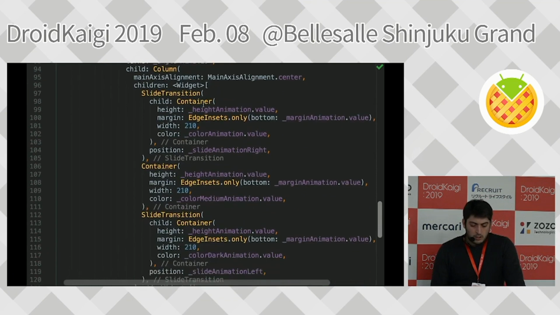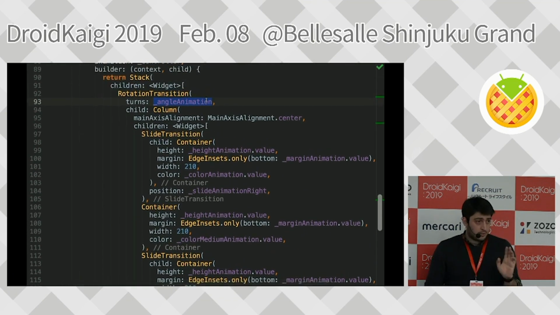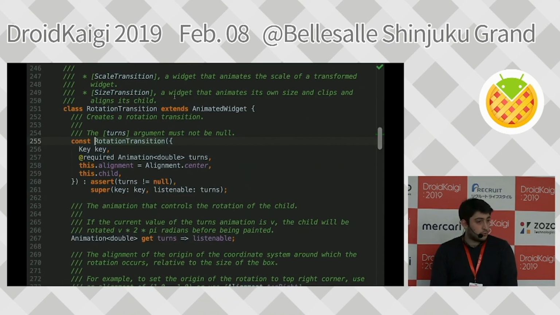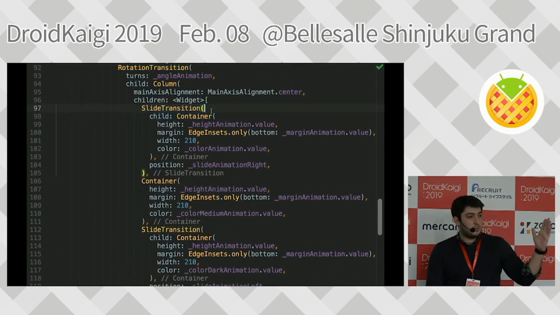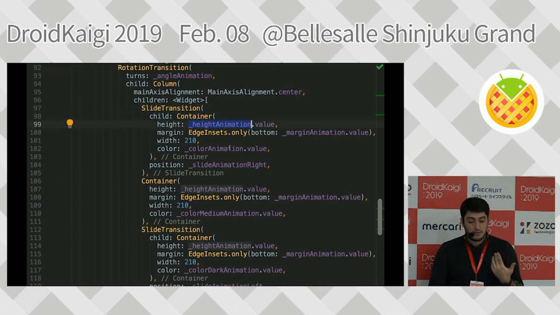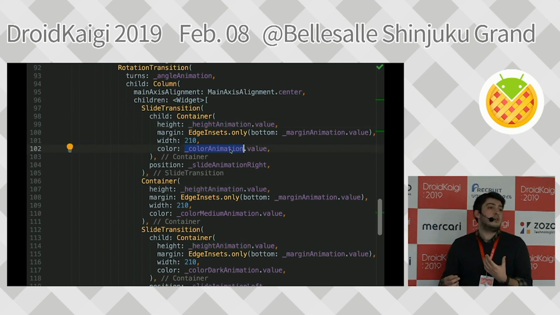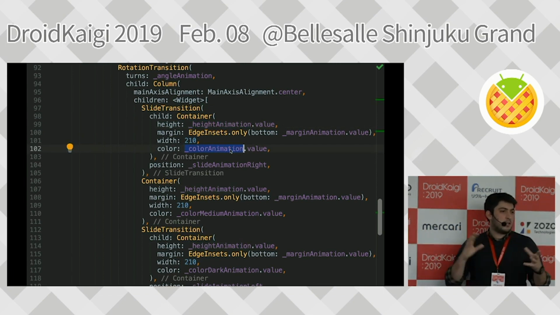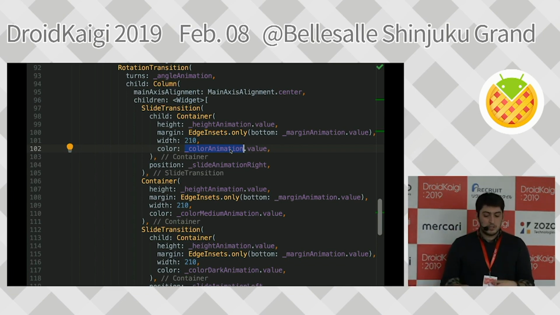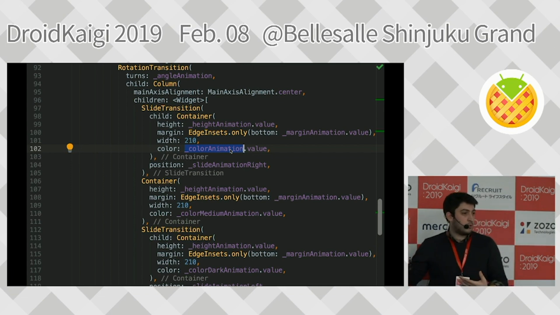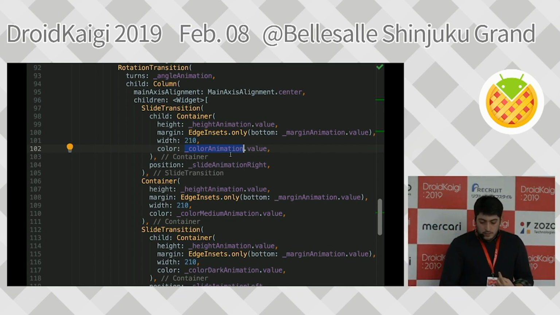I gave the angle animation. As I said, I'm not doing anything extra. I'm just giving the rotation transition, which you'll see is only doing the animated widget stuff. And in here I have a slide transition, which makes it slide with the offset. I give the height animation values and color animation values. I could do different transitions for this, but I didn't want to stack more widgets up. It's not harmful, Flutter is efficient in that way, but I didn't want it for readability purposes. So that's why we have it like this.